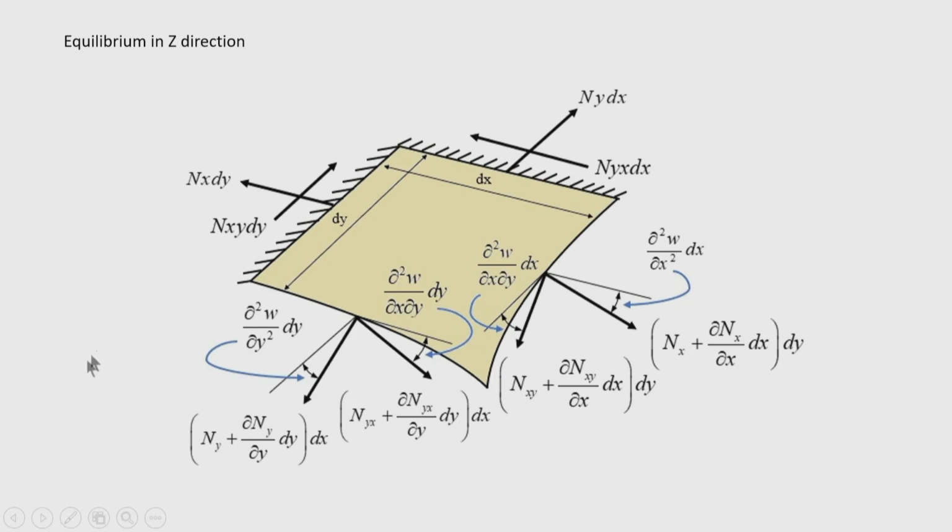So, here for simplicity we have taken two adjacent edges as fixed. It is not necessary for the derivation that these edges be fixed. We take them as fixed because we measure the change of slope at the opposite edges from a datum which has zero slope.